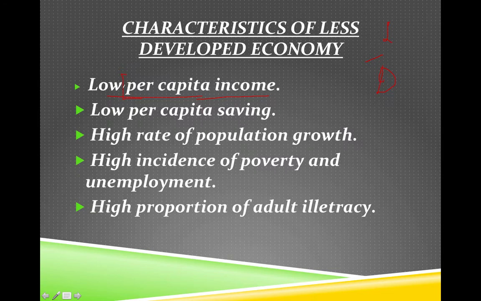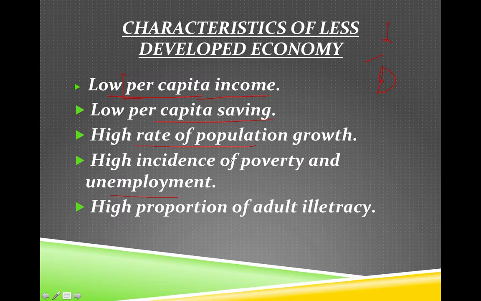Low per capita income is there, low per capita savings are there, savings done by every individual is very low. High rate of population growth is there, and that is why the country is not being able to develop so much. Then high incidence of poverty and unemployment are there.